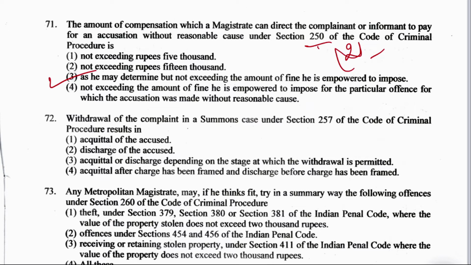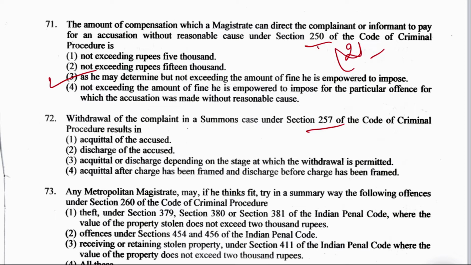Question number 72. The withdrawal of the complaint in a summons case under section 257 of CrPC results in acquittal of accused, discharge of accused, acquittal or discharge depending upon the stage at which the withdrawal is permitted, or acquittal after the charge has been framed and a discharge before charge has been framed.